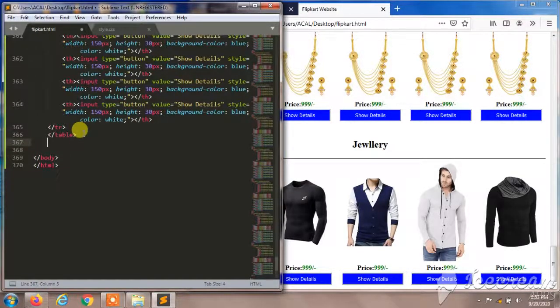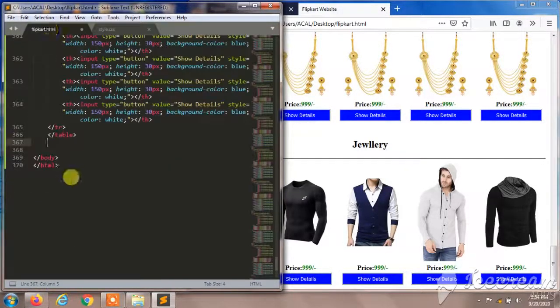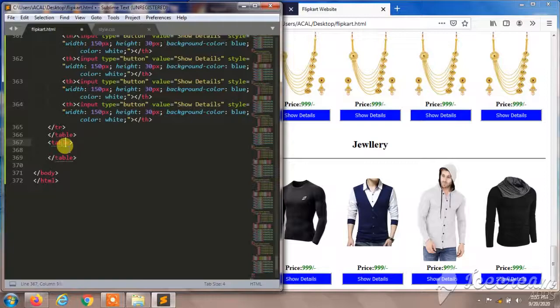So I'll create one more table. I'll create one table here. I'll give border 3, and width will be 100%, and background color will be blue. I think we'll give that later for better understanding.